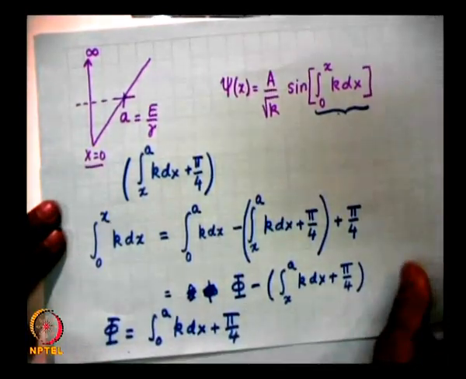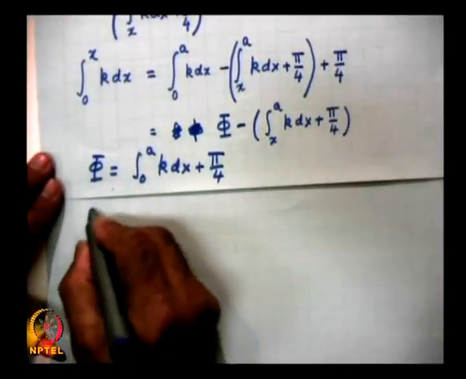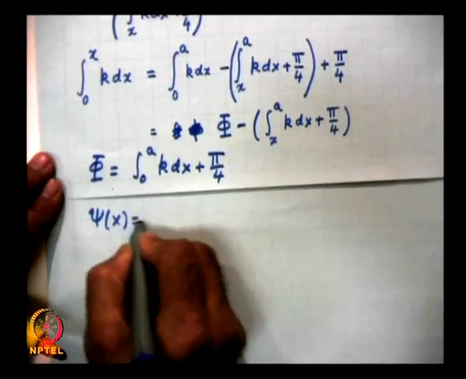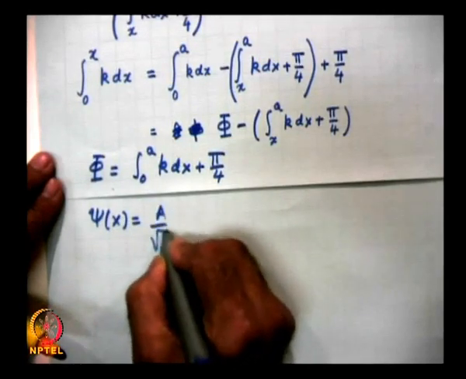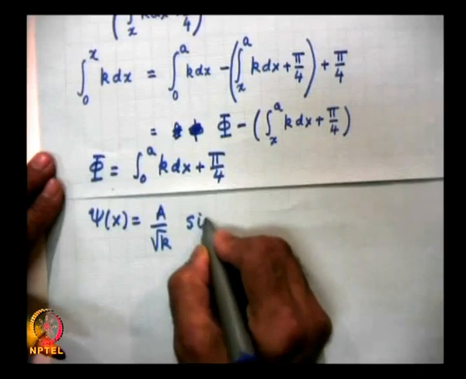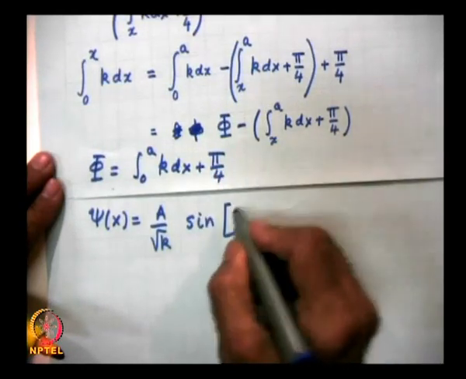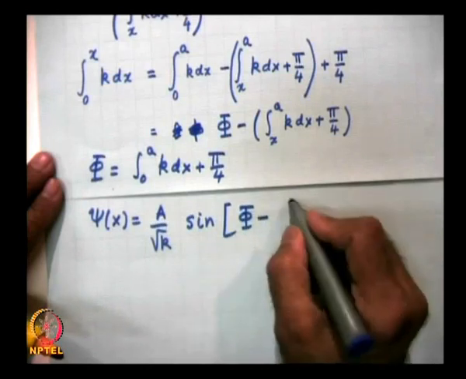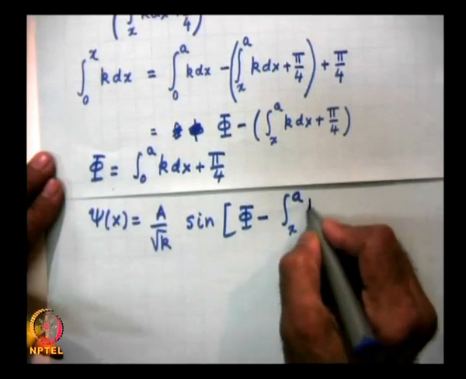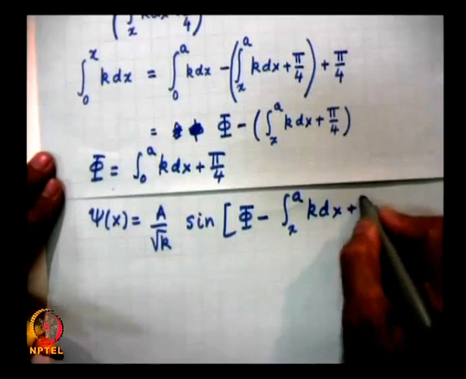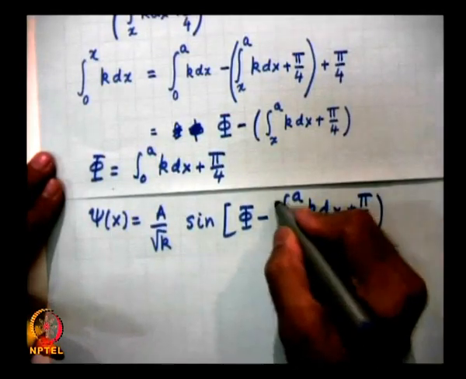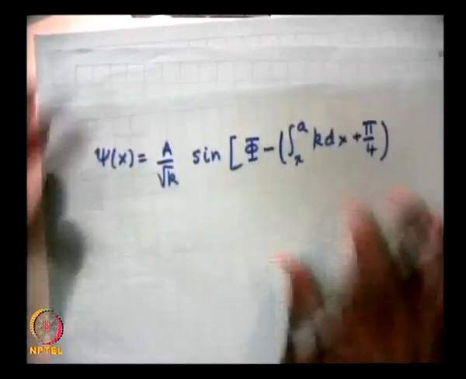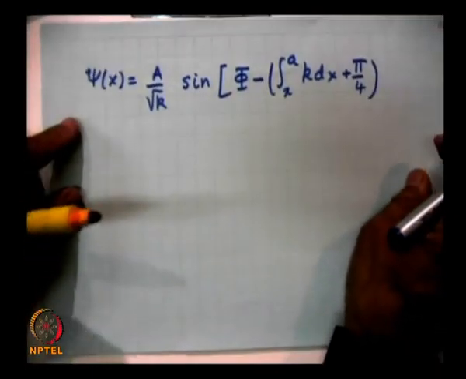So, the wave function becomes psi of x equal to A by root k sine of phi minus integral x to a k dx plus pi by 4. Let me align this properly. Okay.